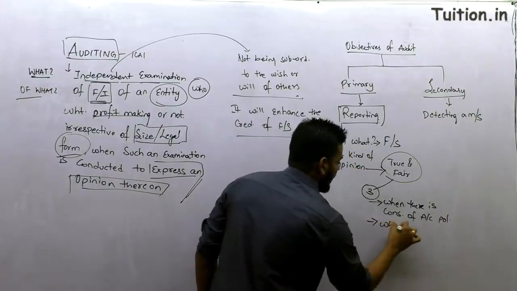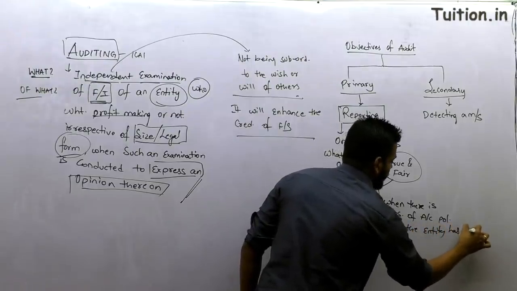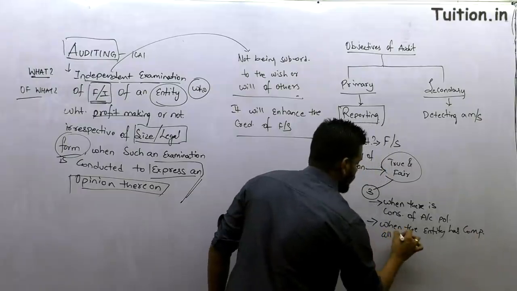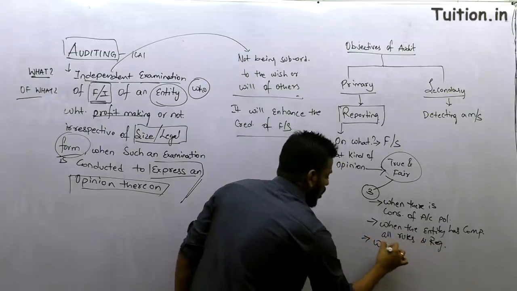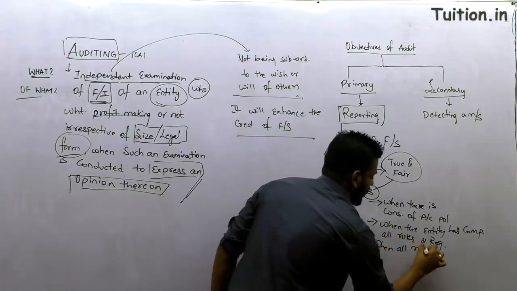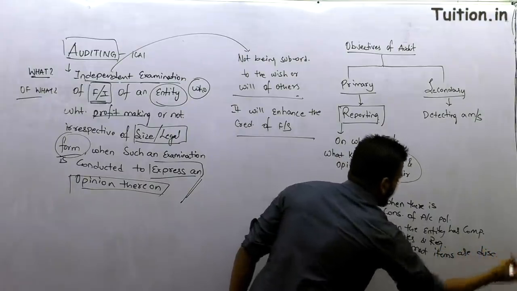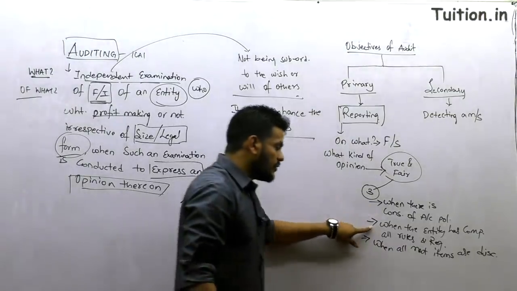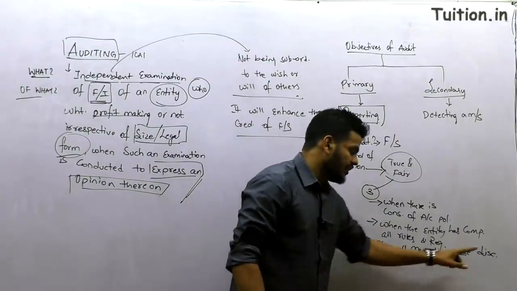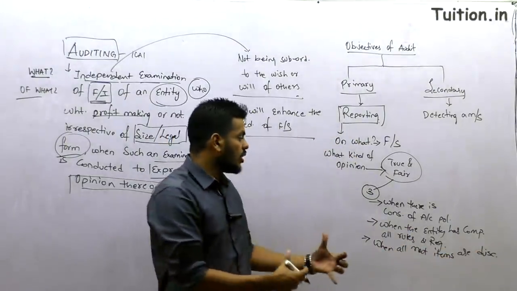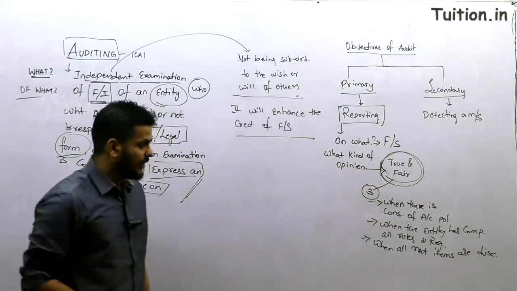When the entity has complied with all rules and regulations, and when all material items are disclosed, right? So when there is consistency of accounting policies, when the entity has complied with all rules and regulations, and when all material items are disclosed. If the answer to all these points is yes, then yes, you can go ahead and give a true and fair opinion on the financial statements.